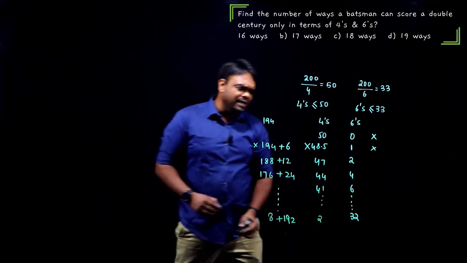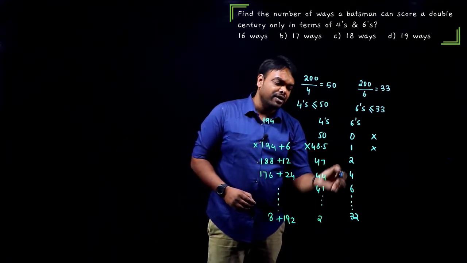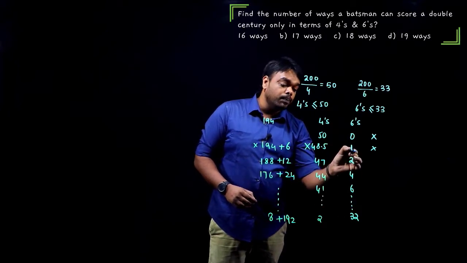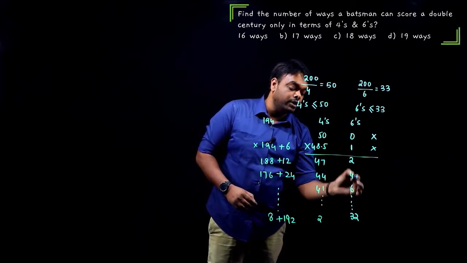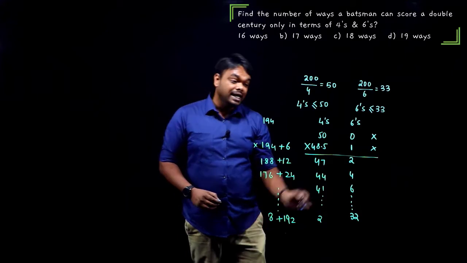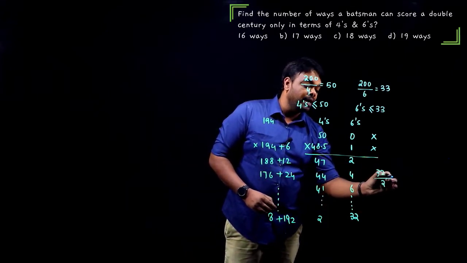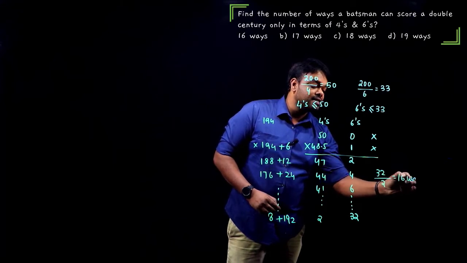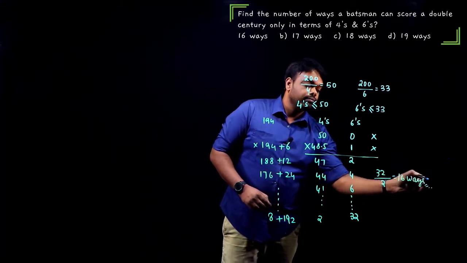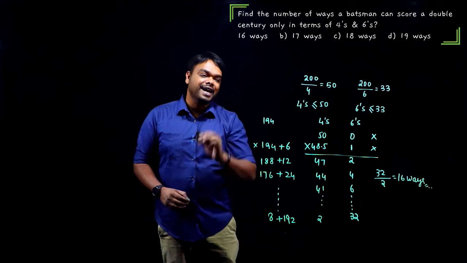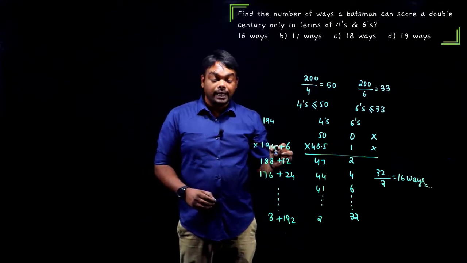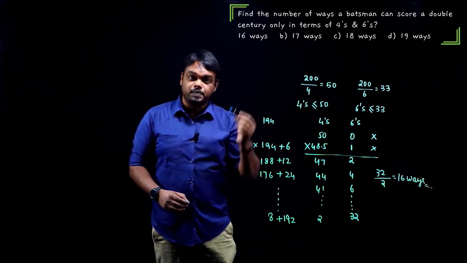Now either you calculate this side pattern or this side pattern. From here onwards it started, 2 to 32. Only even numbers. 32 divided by 2. Totally how many ways? 16 ways. That has to be our final answer. Well, slightly tricky question. It requires a little thought process, people.